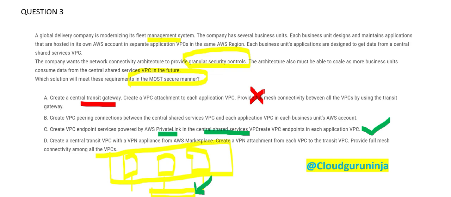Option B says let us create VPC peering connection between central services and each application. So you would pair this one to this one, this one to this one, and this one to this one. So VPC peering between the shared services VPC and each application VPC in each business unit AWS account.